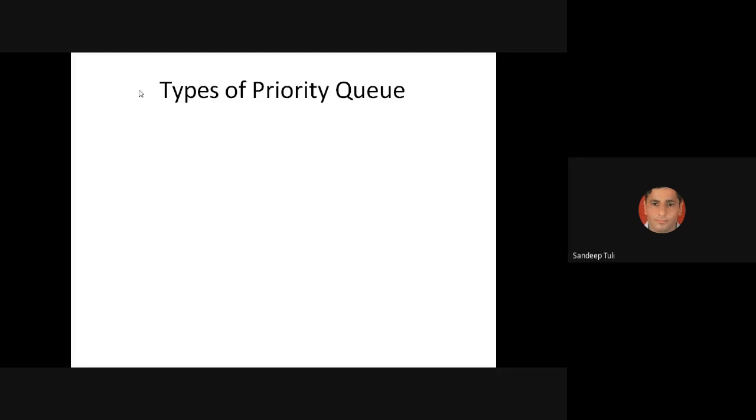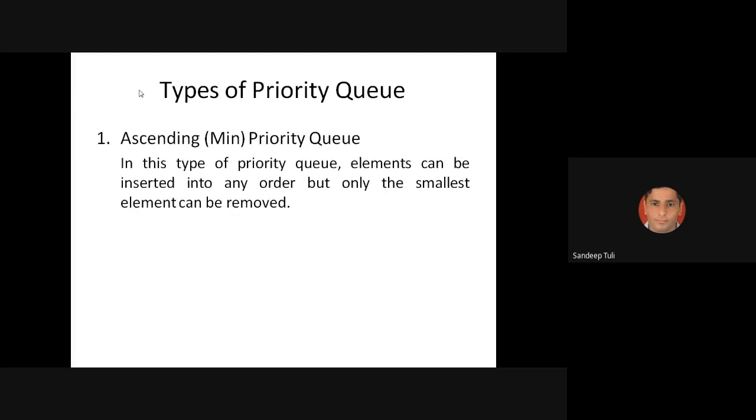There are actually many ways to give the priorities. Again, it could be first come first serve. The topic we are going to cover, types of priority queue, could be one of the answers to your question. Based on how we decide the priority, we can divide the priority queue into different types. The first one is the ascending priority queue, or we can say the minimum priority queue. In this type of priority queue, elements can be inserted in any order, but the deletion or removal is of the smallest element first. That is what the priority means.